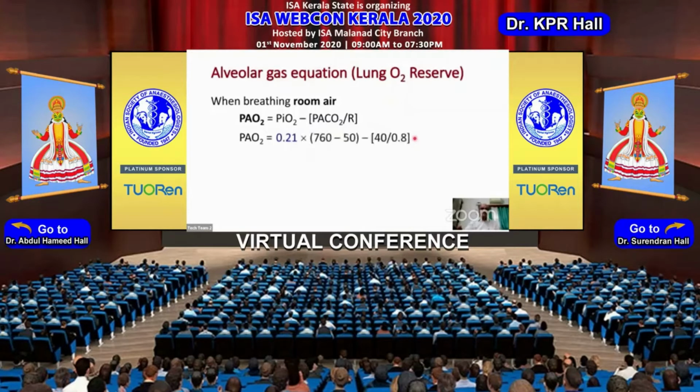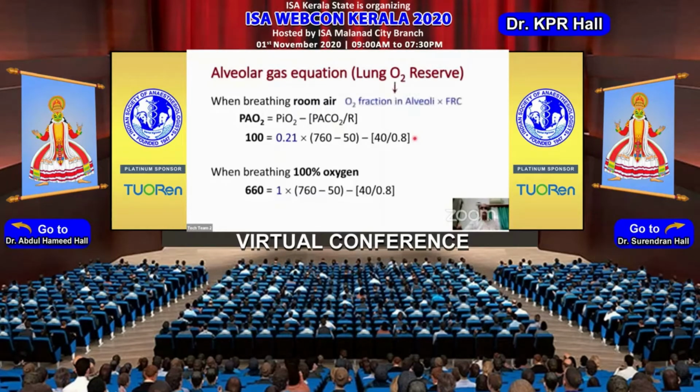The same equation, we have substituted the values and we get an oxygen tension in the alveoli of 100 millimeters of mercury with a person breathing room air. Now, if the same person was breathing 100% oxygen, the alveolar oxygen tension would be about 660 millimeters of mercury. Now, how much does this millimeter of mercury translate into an oxygen content or ml of oxygen available in